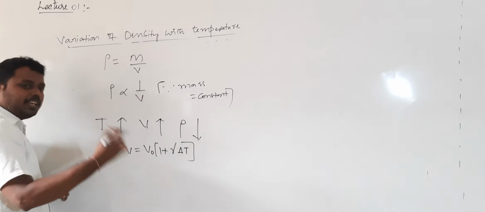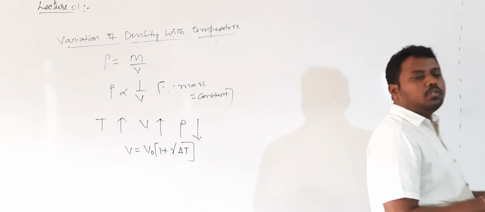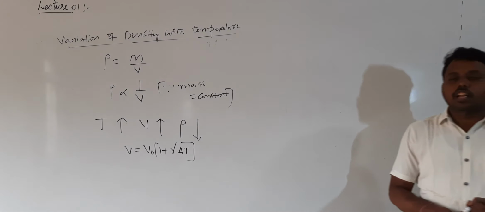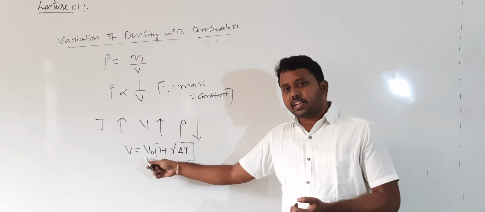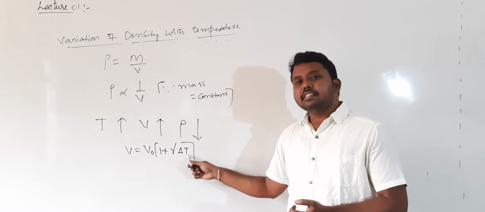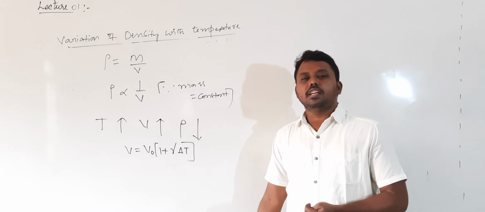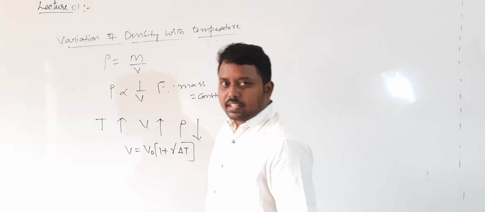This we will get in the next chapter, thermal properties of matter. V is the volume at a temperature T degrees. V naught is the volume at a temperature 0 degrees. Gamma is the coefficient of volume expansion. Delta T is the rise in temperature. What is the formula for V? V is equal to V naught into 1 plus gamma into delta T.